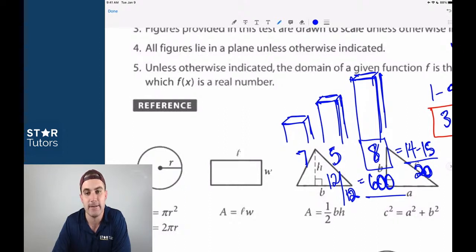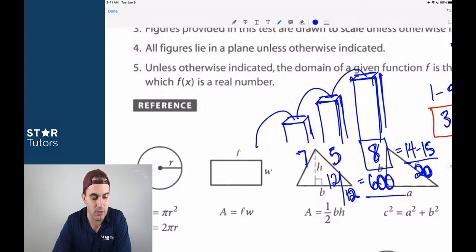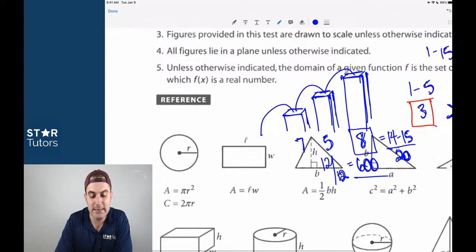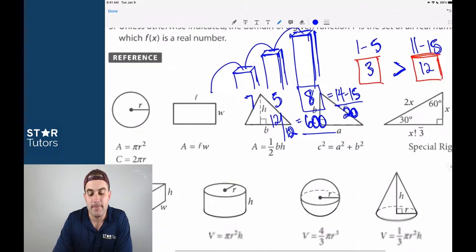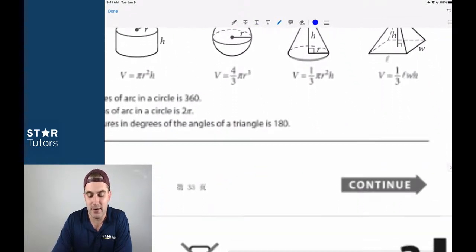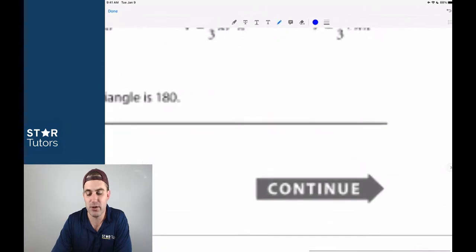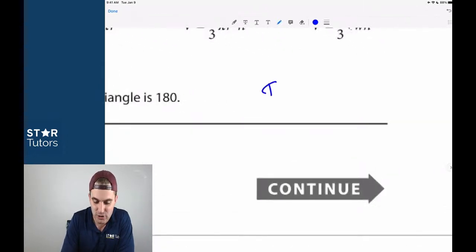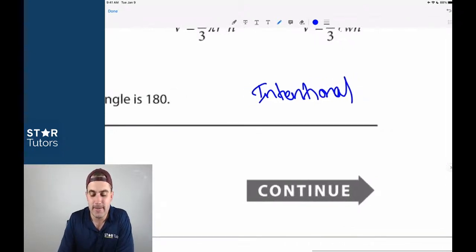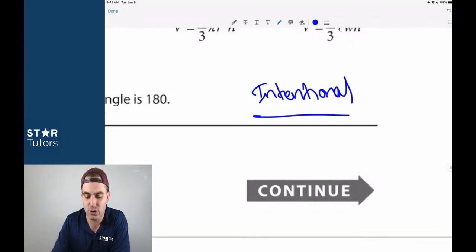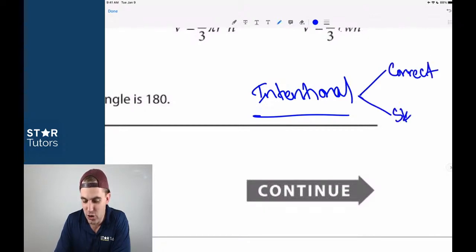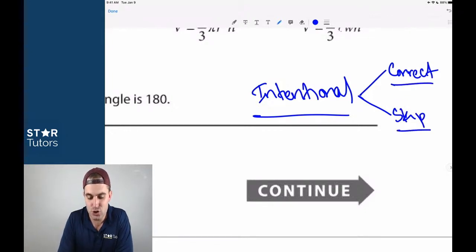Let's go on to the math with the calculator section. Let's figure this out. How do I get this done? So we're jumping from one box to the next. That's our goal. All right, so let me demonstrate what I mean by that. The word that I use with all of my students that I want you guys to consistently think about is intentional. Can everybody write that down if you haven't already? The word intentional. If you are intentional, you cannot make a mistake if you answer it correctly or if you skip it. There is no wrong answer if you are intentional about your decision within 20 seconds of the question.